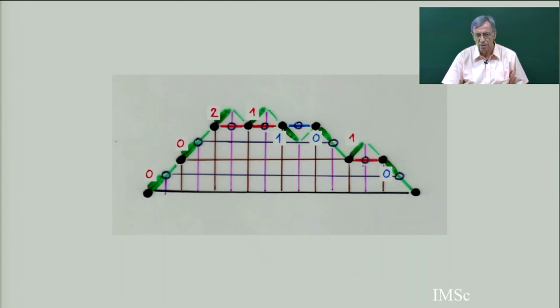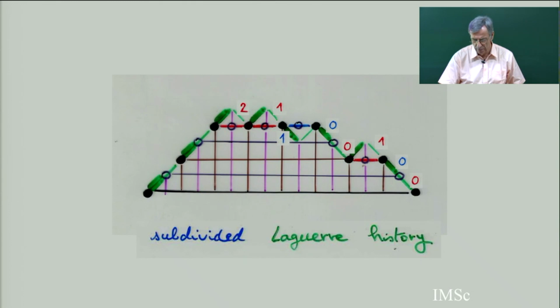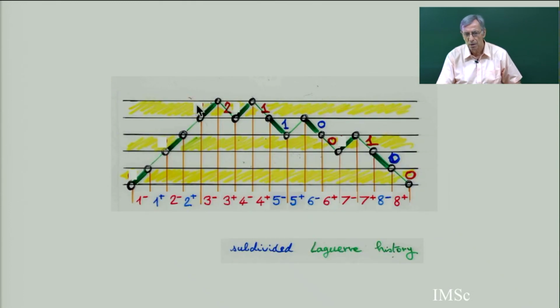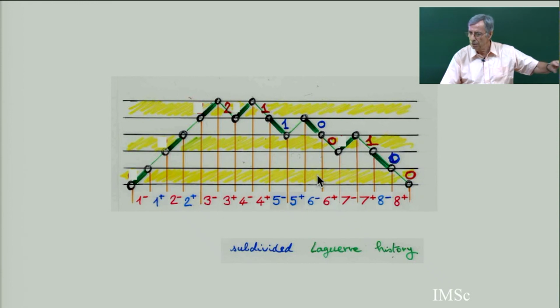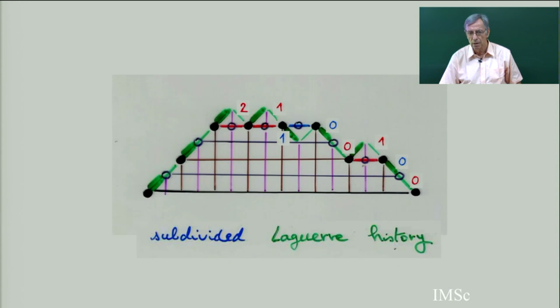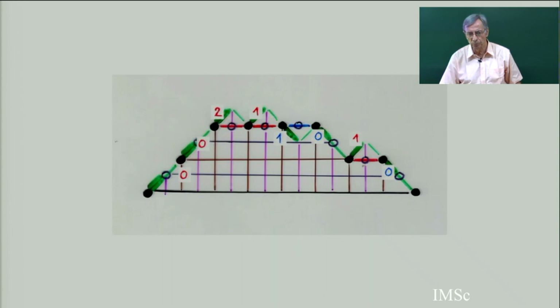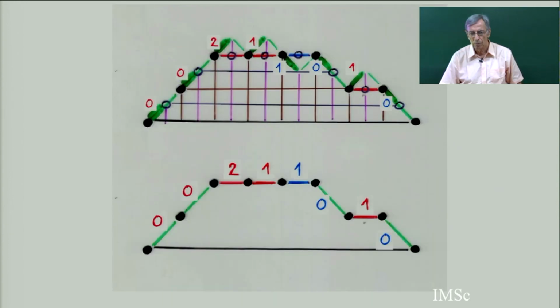So you see the red. You transport from the subdivided Laguerre history. There was some red and blue weight corresponding to the level on the yellow strip and the white strip. So now this weight in blue and red become exactly some weight on the two-color Motzkin path. And it's a restricted history.